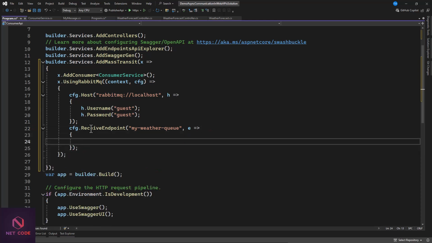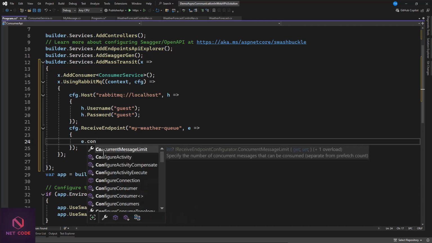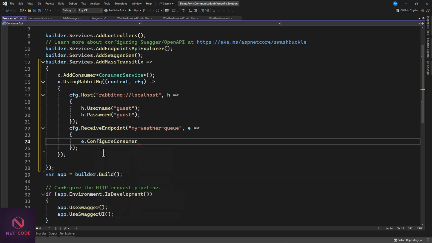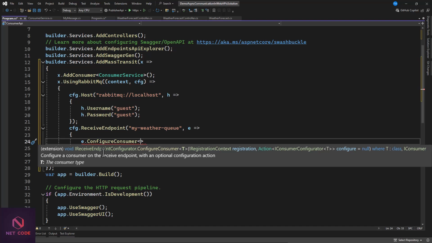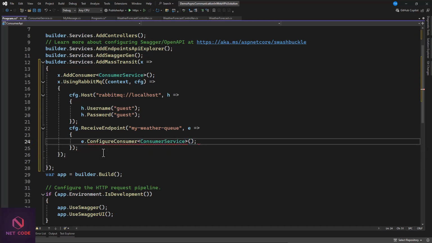And now in here, let's configure our consumer. So we're going to say e.configure. Do you have configure consumer? We have this. Okay, now within that, we need to specify our consumer service. And here, since you have this context, we can pass this context in here. So let's grab this and pass it on. Good. So now that we have this, it means this is working. It's going to work, although we haven't tested this, but trust me, this is going to work.